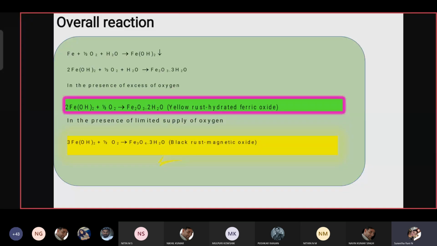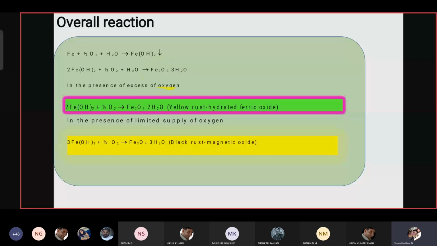This OH minus reacts with the Fe2 plus ion, which is the anode part, to give ferrous hydroxide, Fe(OH)2. This Fe(OH)2 reacts again with water to give Fe2O3.xH2O, which is hydrated ferric oxide. Because we have taken the metal as iron, it forms rust as hydrated ferric oxide.